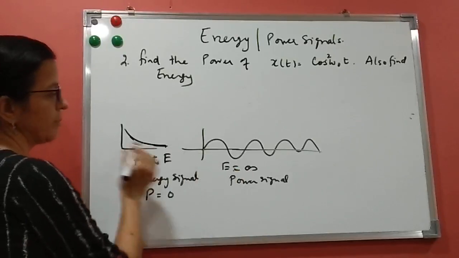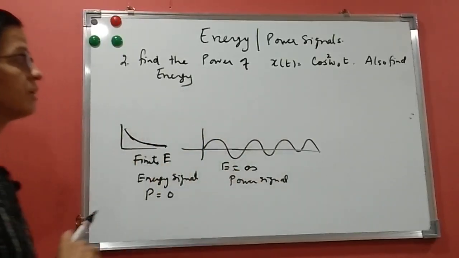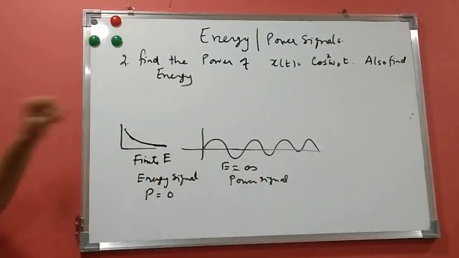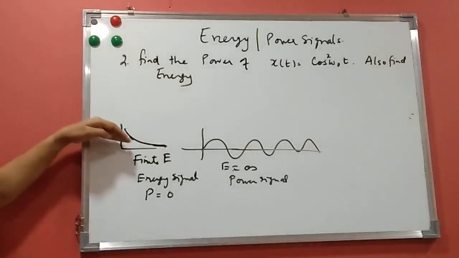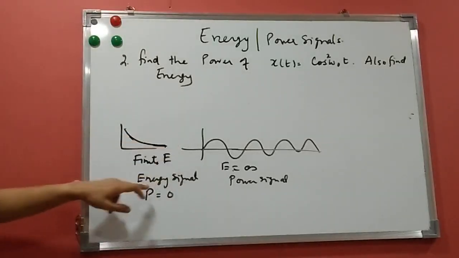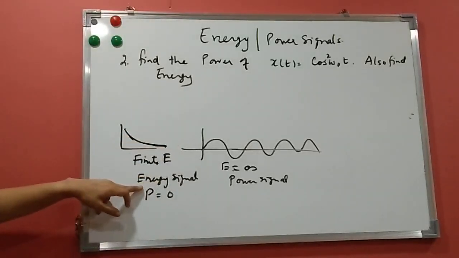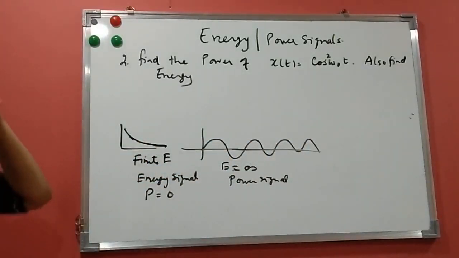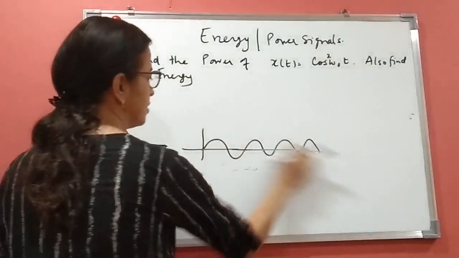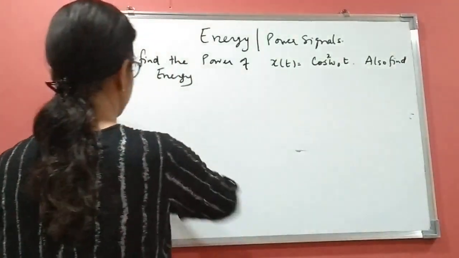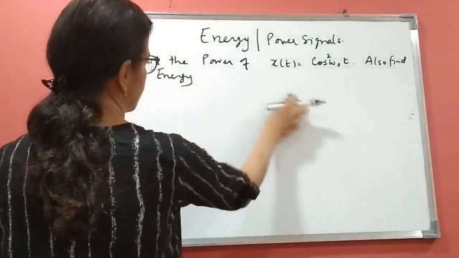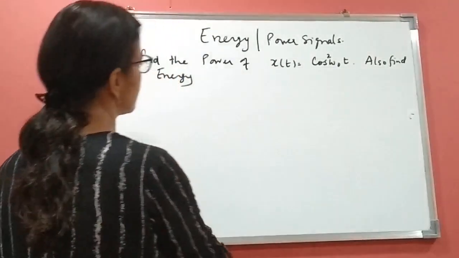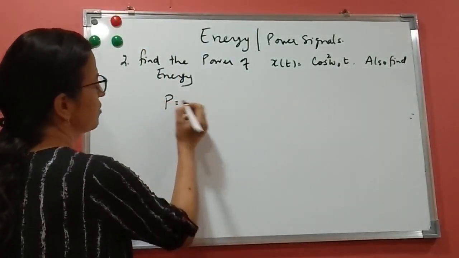That we are going to solve, but always see from the signal itself: if it is becoming 0 at some instant of time, it is always an energy signal, and if it is not becoming 0, it is a power signal. Okay, let us see now the next signal, cos square omega naught. We see it's a power signal, so we start solving for power. What is the formula of power?